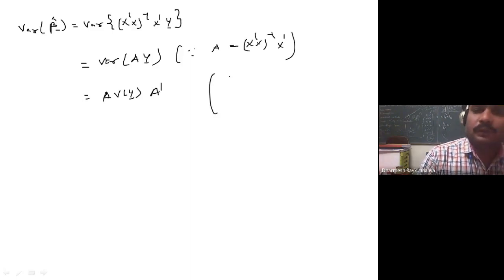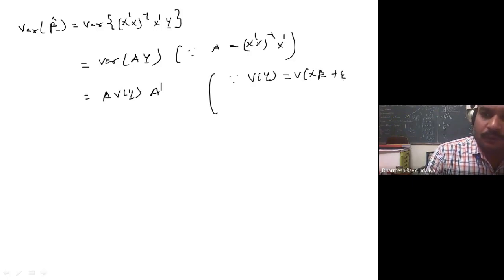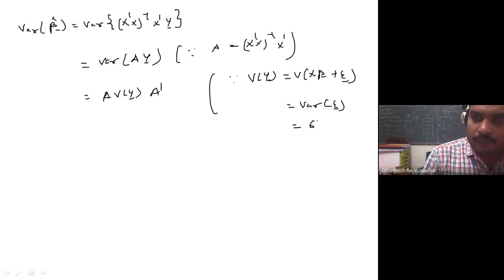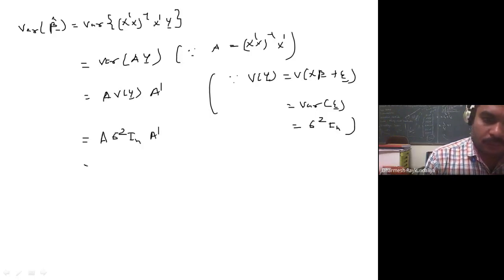But what is the variance of y? It is the variance of X beta plus epsilon. But X beta is a constant, so it is the variance of epsilon, and variance of epsilon is sigma square I n. So it is sigma square A A transpose, with sigma square outside.